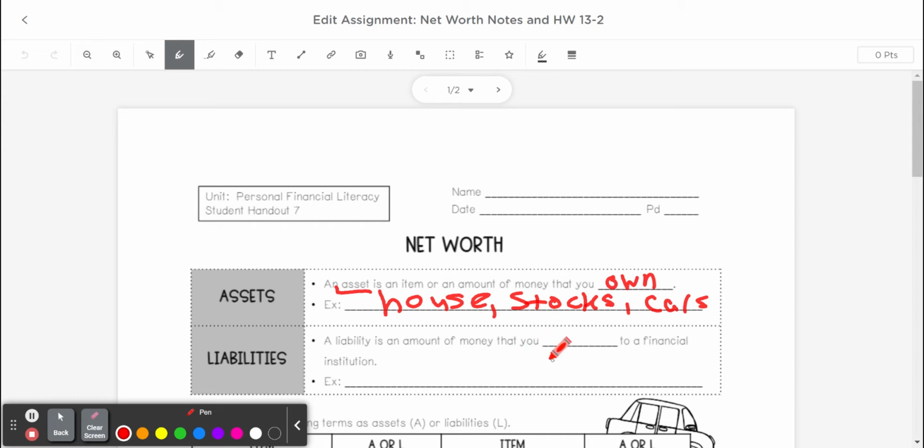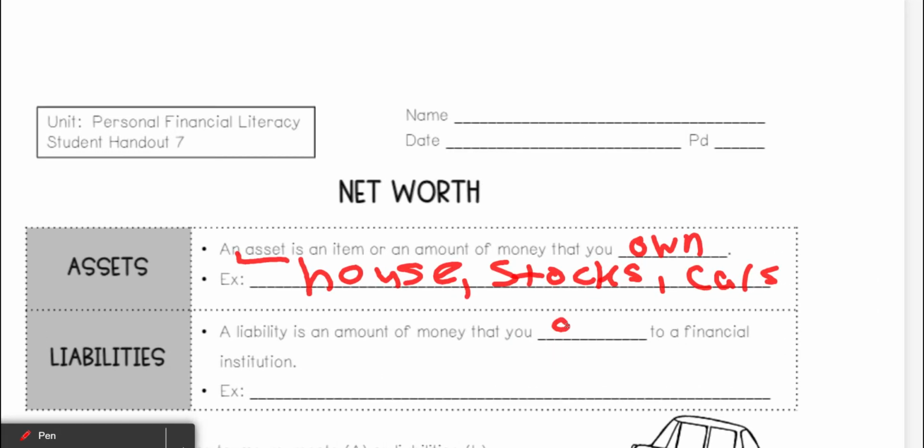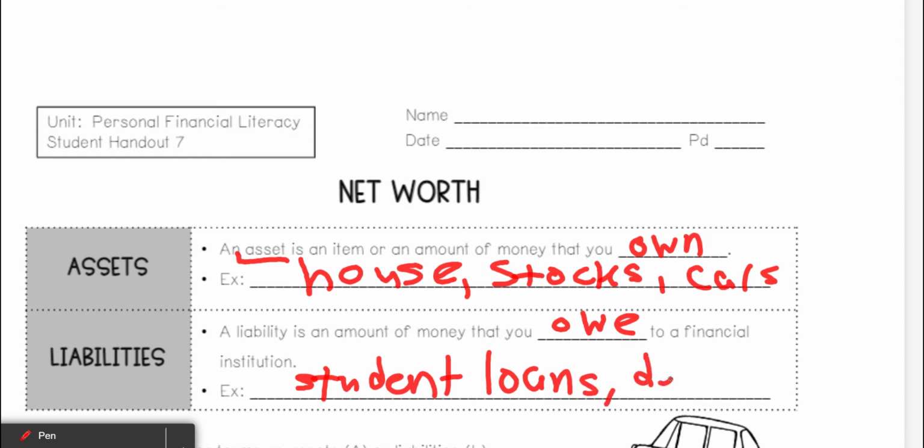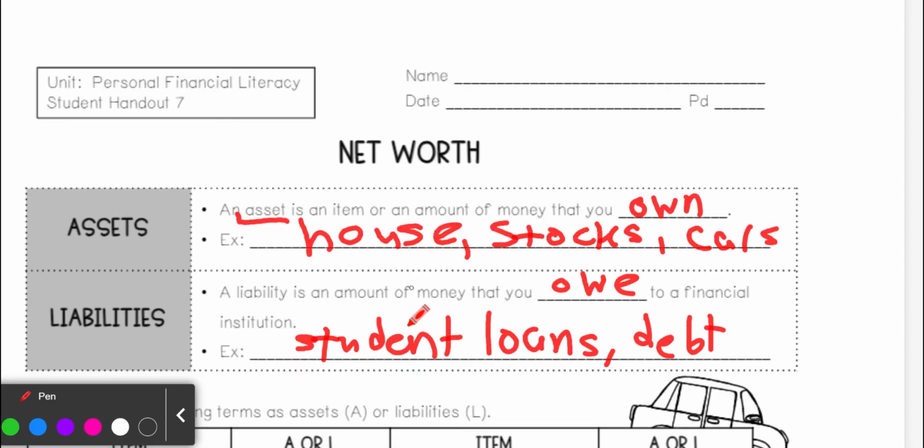And then there are liabilities. So this is an amount of money that you owe versus own. Like you owe this to someone else. You have to pay them back for that. And this could also be a house, potentially. If you have a mortgage, then you owe the money for that. But usually it would be like loans, student loans, other types of loans. Student loans, credit card debt, any type of debt would be considered a liability.